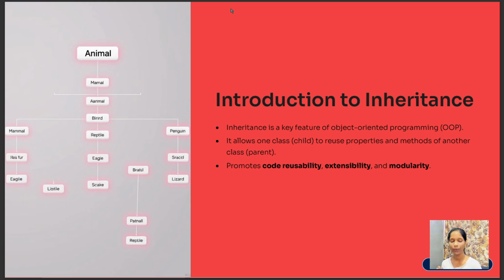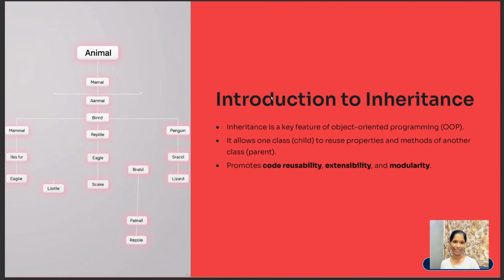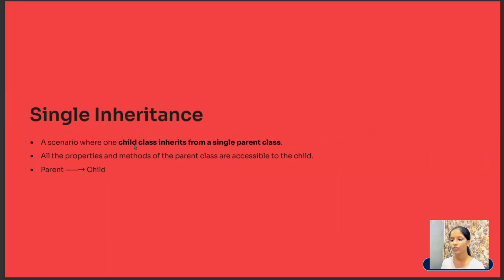Now in this video we will see what are the types of inheritance, what are its syntaxes, and what are the uses of this inheritance. So there are mainly 5 types of inheritance. First is single inheritance, multi-level inheritance, multiple inheritance, hierarchy inheritance and hybrid inheritance. First one is single inheritance, in which child class inherits from the single parent class.